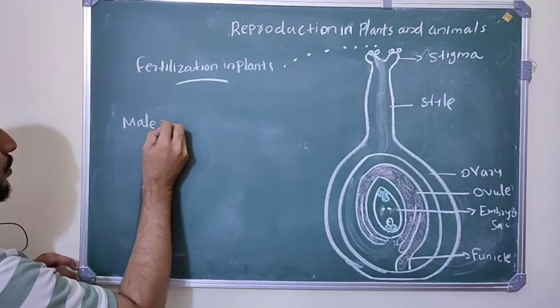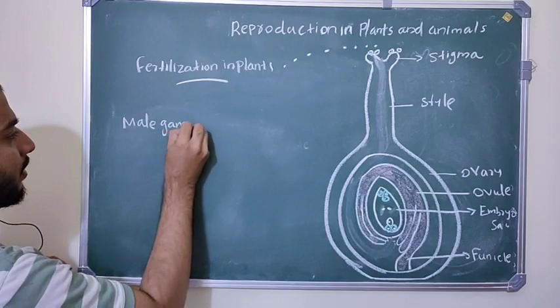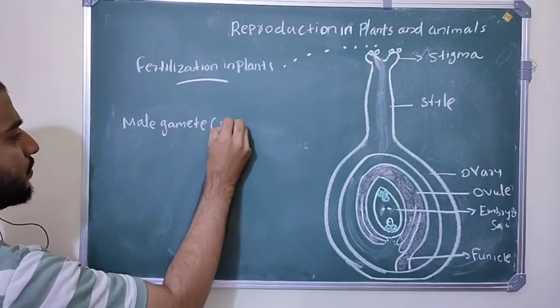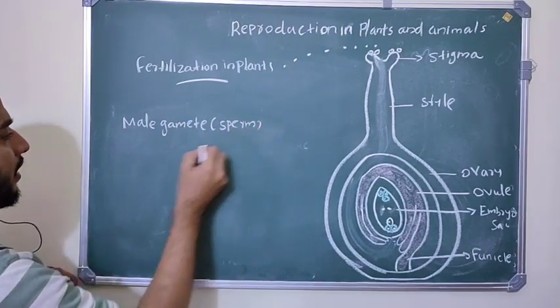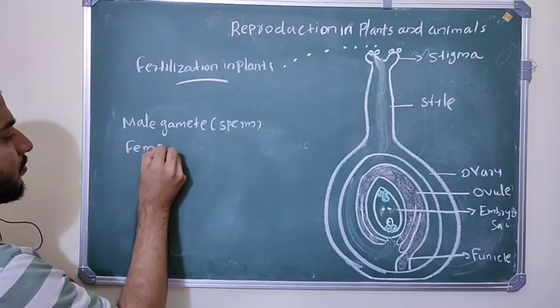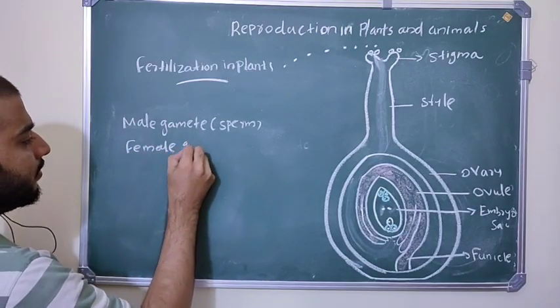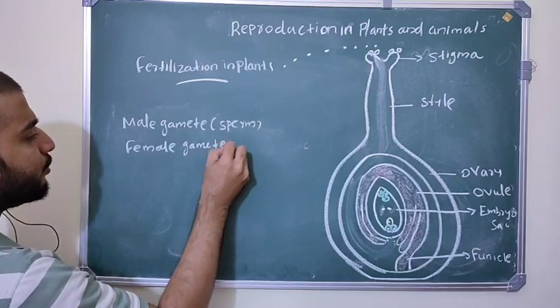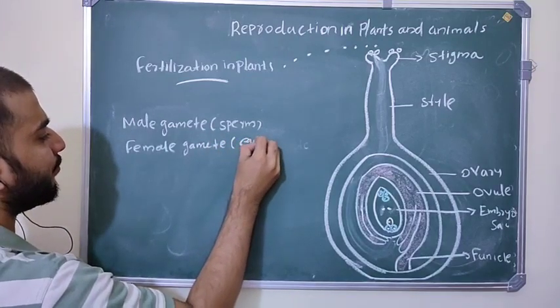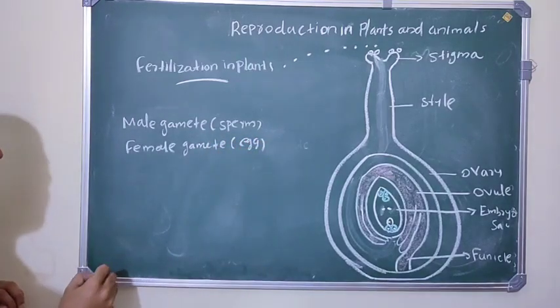Fertilization means fusion of male gamete, otherwise called sperm, and female gamete, or egg. Fusion of male gamete sperm and female gamete egg is called fertilization.